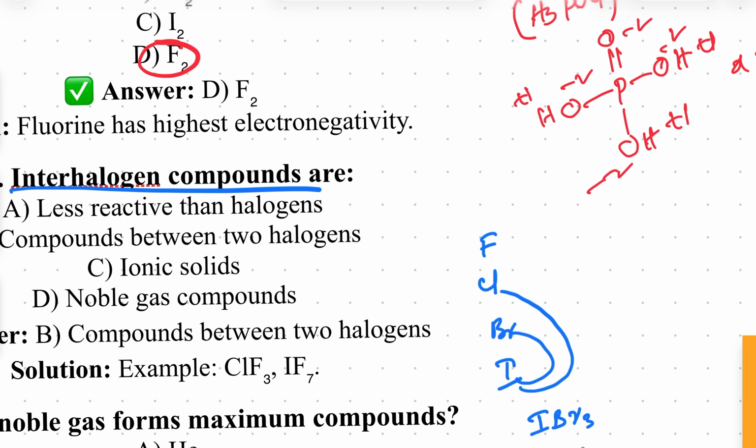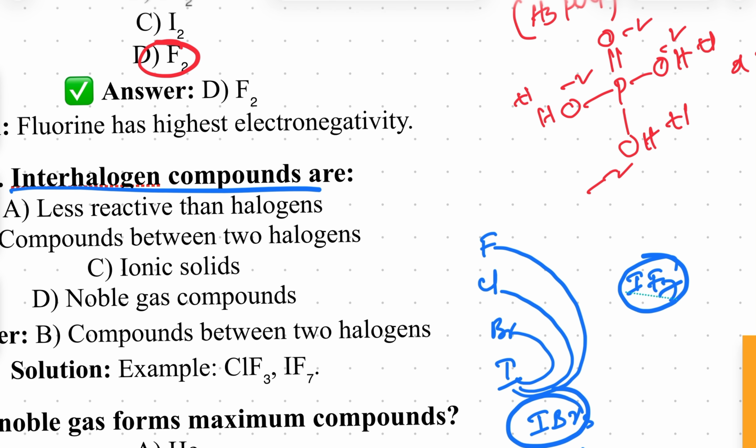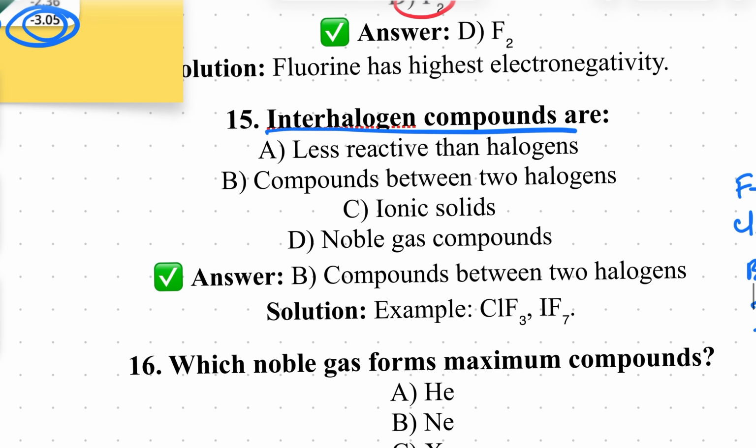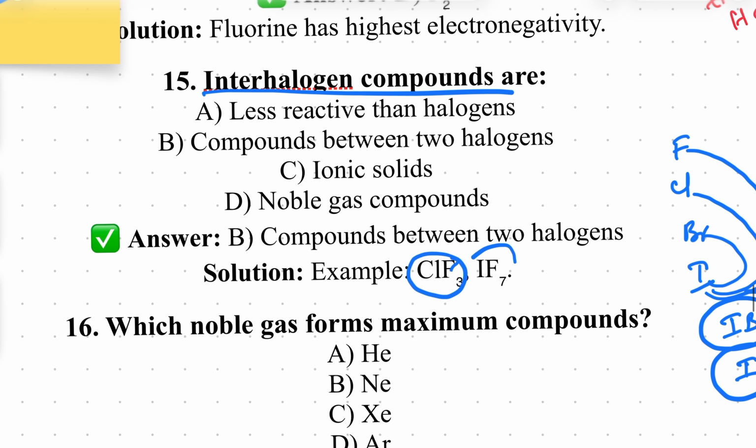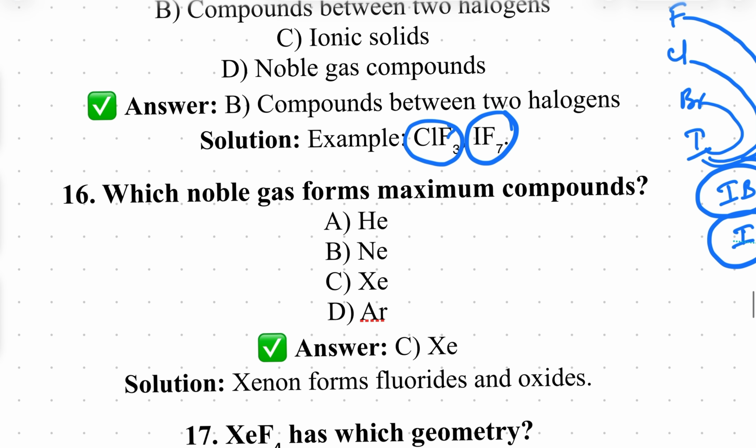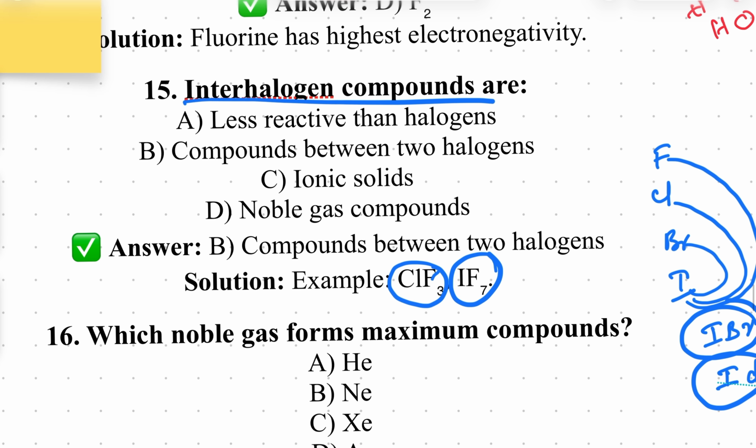Iodine with fluorine forms IF7. Since both are halogens, such compounds are called interhalogen compounds. Examples: ICl3, IF7, and so on. Clear? Noble gases do not form these, therefore interhalogens are compounds only between halogen and halogen.